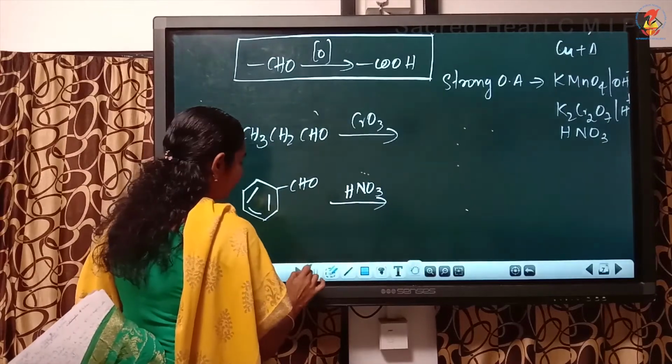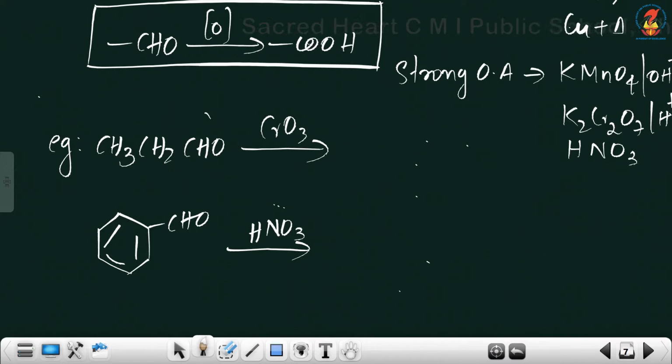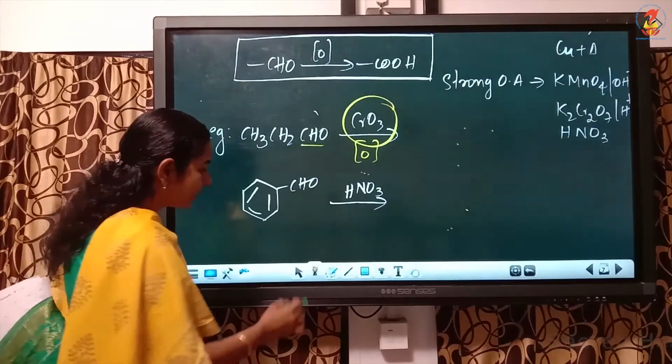For example, here we have CH3CH2CHO. Above the arrow, the reagent given is CrO3. From the reagent, we know that it is a mild oxidizing agent. So the reaction taking place is oxidation, and the reactant is an aldehyde. An aldehyde always on oxidation gives carboxylic acid.